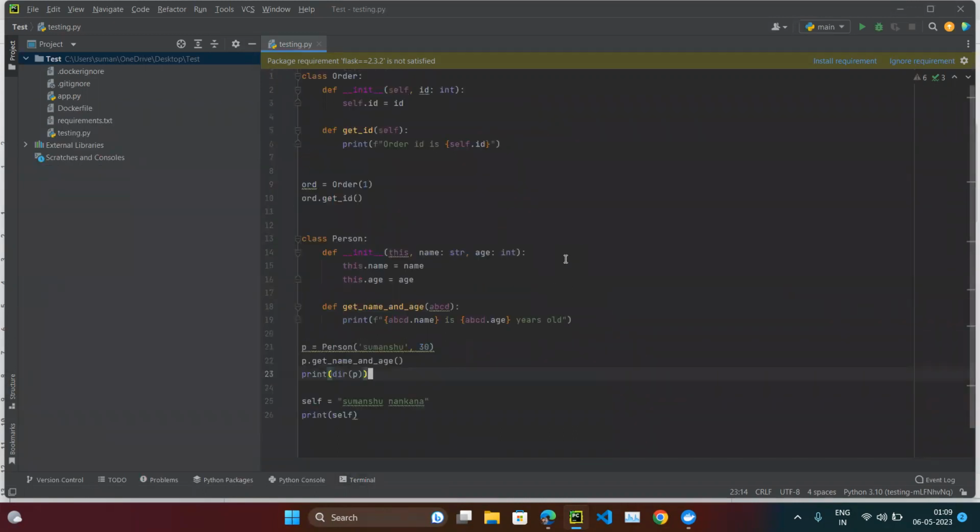It is just a standard. It is recommended to use this. It is not recommended to use this kind of logic. It is recommended to use this only, which means the first argument should be self.